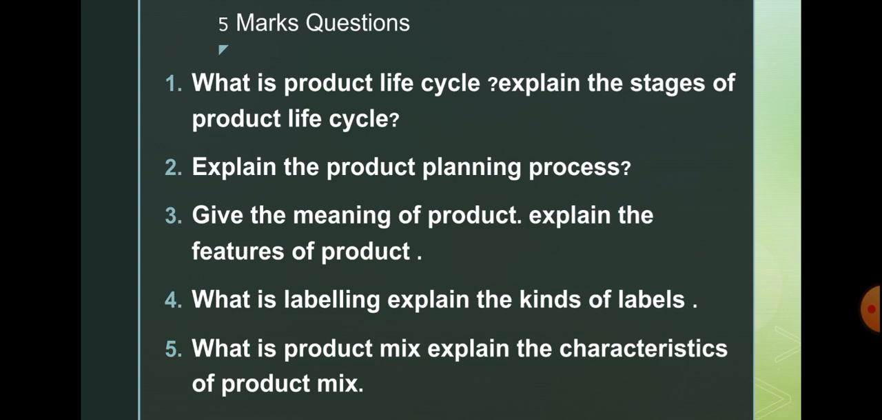And the next one, 5 mark questions. What is product life cycle? This is very important, again the most repeated one. Explain the stages of product life cycle. We have to draw the diagram of the product life cycle, then explain all the things in that product life cycle, on this first question. And the second one, explain the product planning process. Again, this is also an important one. And give the meaning of product, explain the features of product. That is the third question.